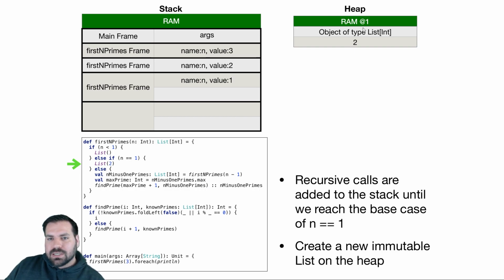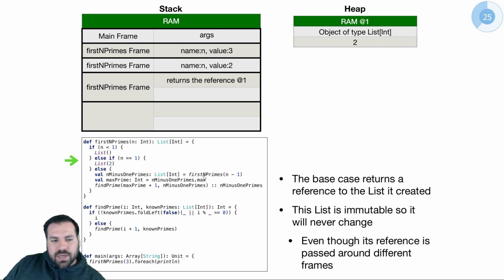So we've created a new list. We've added that to the heap. Lists are immutable. They're objects. They go on the heap. We get references to them, and the list can never change. So we have this list, which has only the value 2, and this list is going to be here forever. It's going to be here for the rest of my example, assuming it doesn't get garbage collected, which it doesn't in this example. So that is what's returned here. On our first, that arrow should be down a little more. Where should that arrow be? I don't like where that's pointing. But that's going to be returned from the base case, and we're going back to this call.